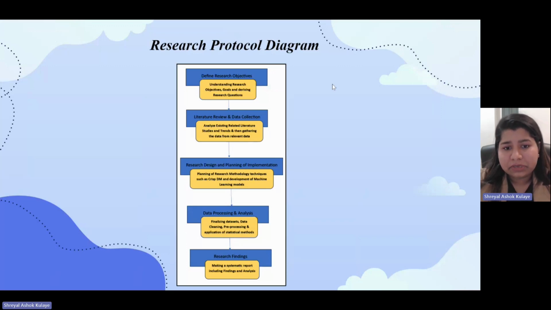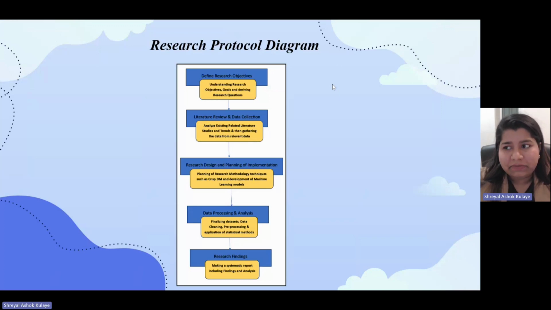And then the next part is about research design and planning of the implementation, where I have focused on the CRISP-DM methodology for the research design, and then on the development of the machine learning models. The next part is data processing and analysis, where we finalized the data sets, and then data cleaning, data pre-processing, and then the model training part.